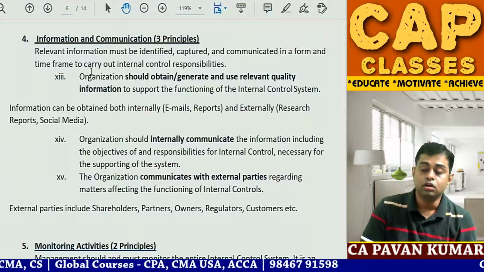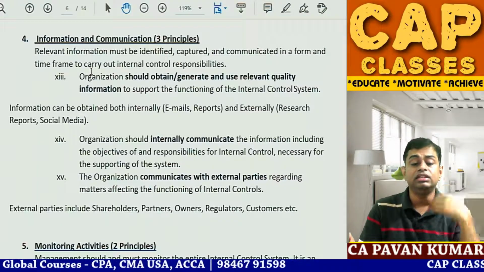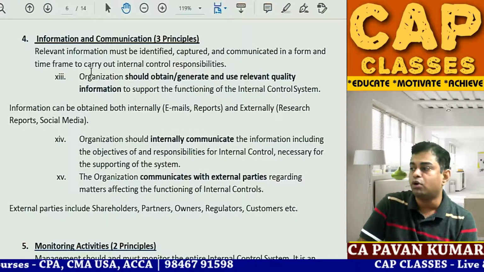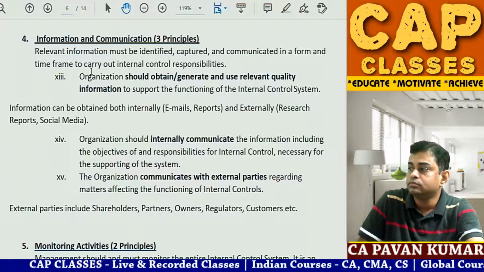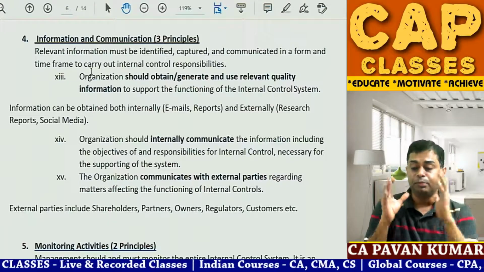Very good. Keep your mobile on mute, and all of you read these paras, the whole fourth heading, two times. I'll explain what it is.